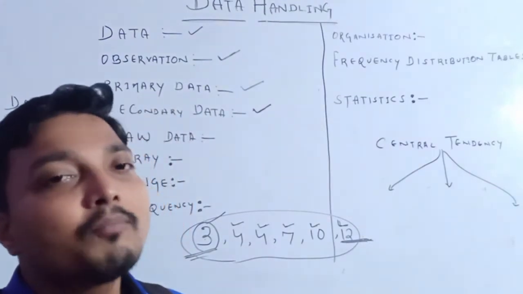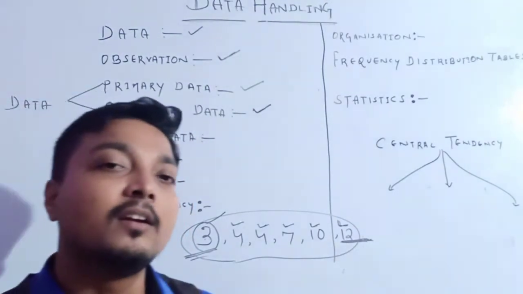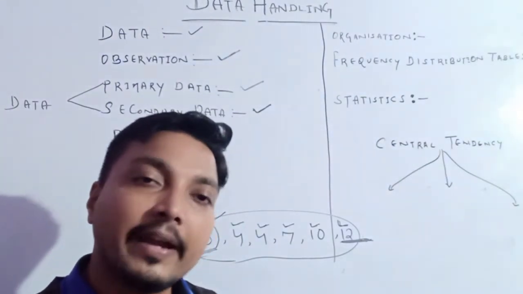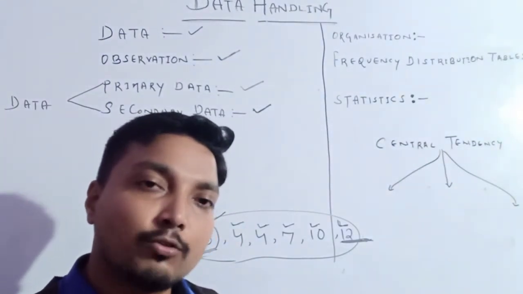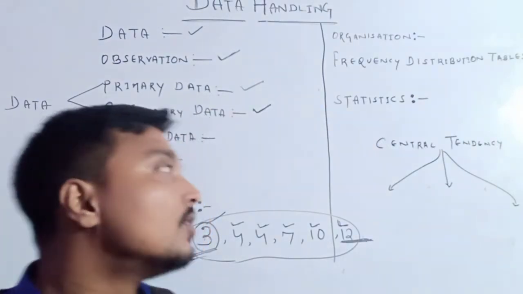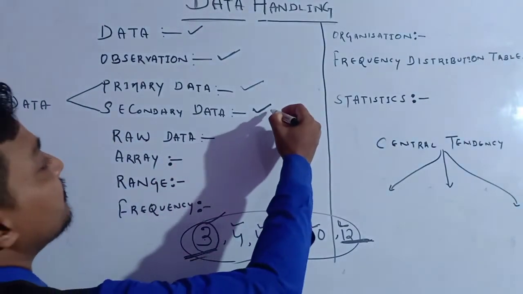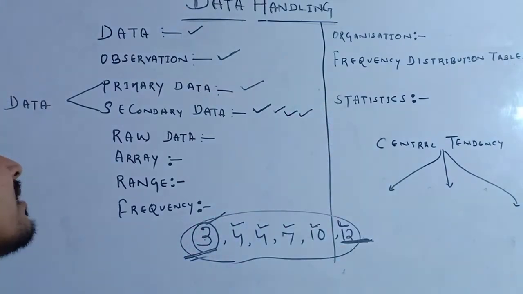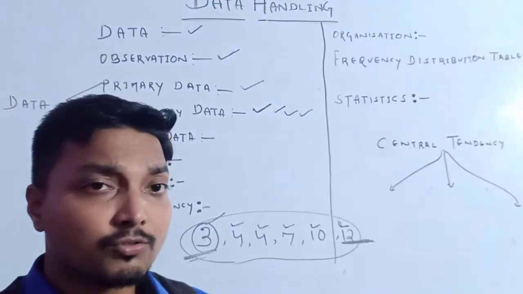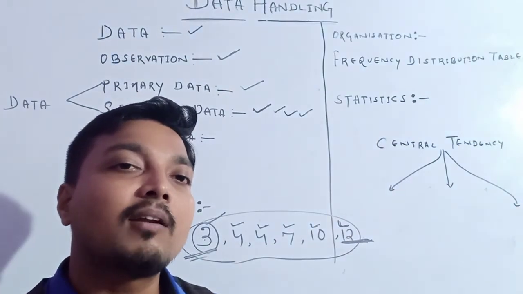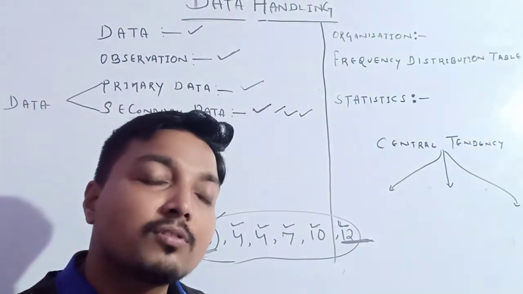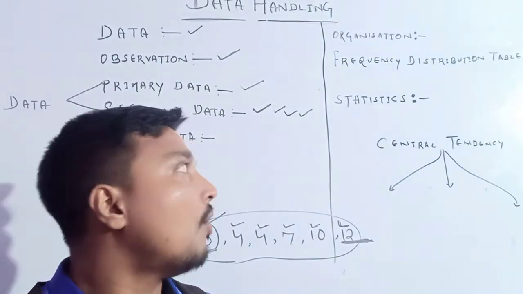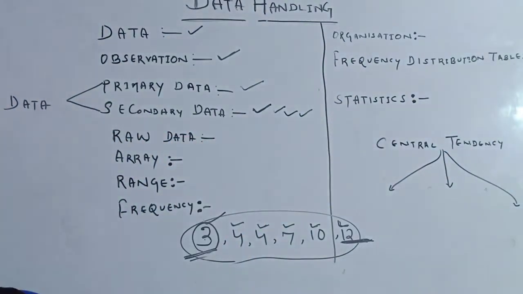So all this information, whenever we collect it from television, the internet, the newspaper, or the radio, from all these other sources, whatever information we get is called our secondary data. So secondary data means data collected from any other source, that is radio, newspaper, television. All these data we can call secondary data.